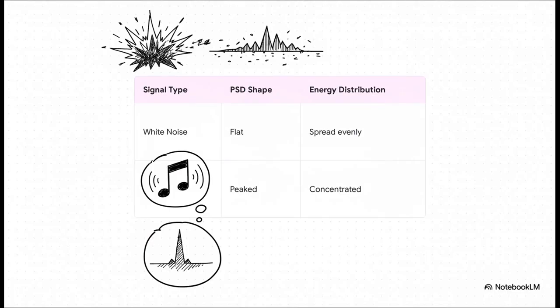Now, the power spectral density tells a completely different story. It shows us where the signal's energy, its power, is hiding out in the frequency domain. Take white noise, for example. Its PSD is totally flat. The energy is just smeared evenly across every frequency. But a clean musical note, bam, you'd see a sharp spike in the PSD right at that one specific frequency. So the takeaway here is that the shape of the PSD tells you a ton about the signal's inner structure.